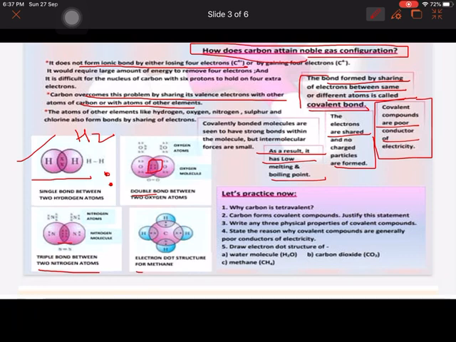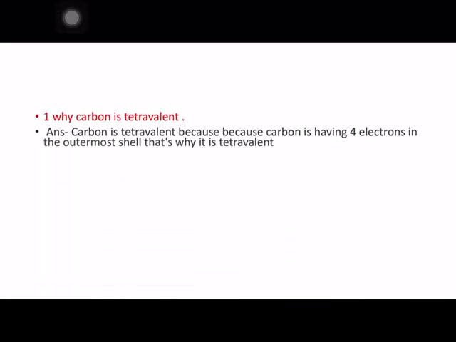So you can see the electron dot structure of methane, and you have to remember that whenever you show the sharing, you have to show the total number of electrons required by the particular element to attain the noble gas configuration. Then only the electron dot structure will be correct. So let's see the question answers. First question, why is carbon tetravalent? Carbon is tetravalent because carbon is having 4 electrons in the outermost shell.